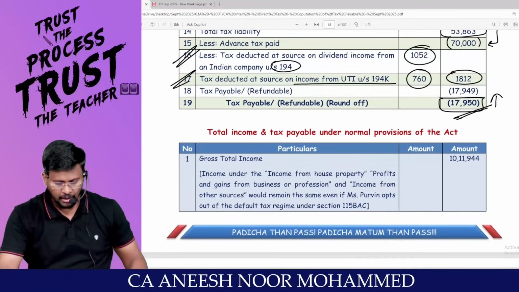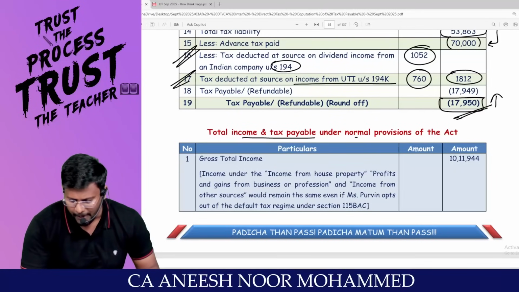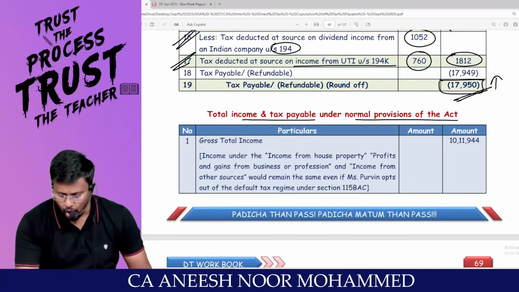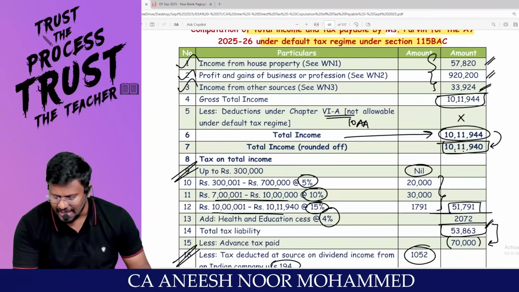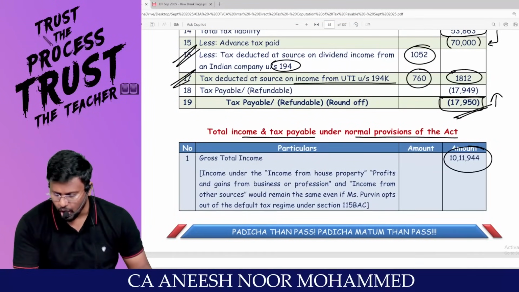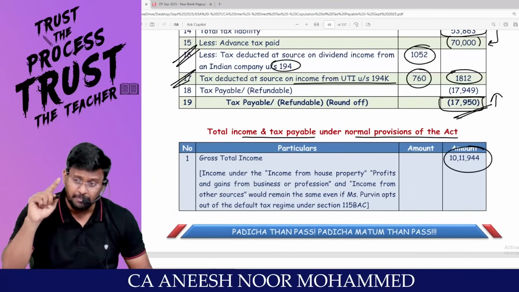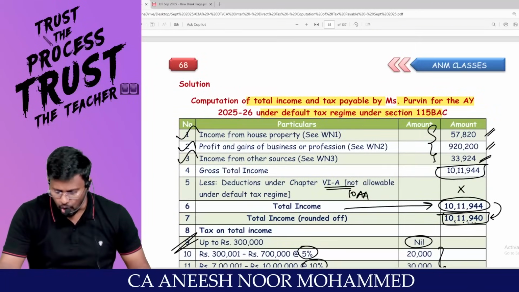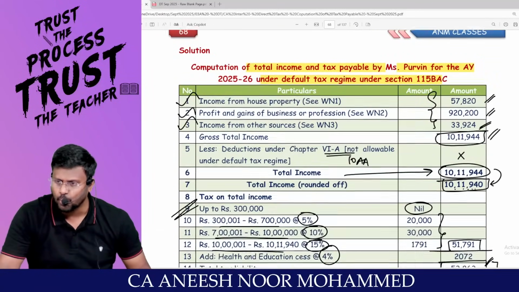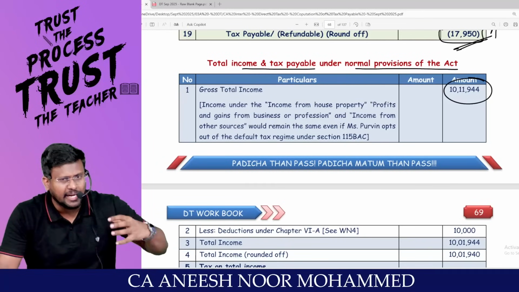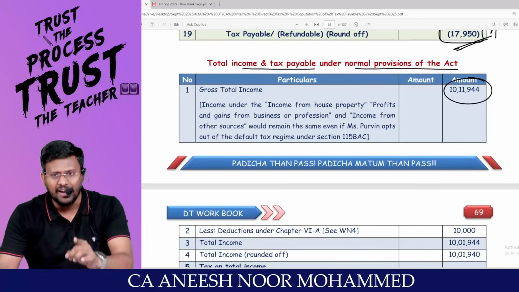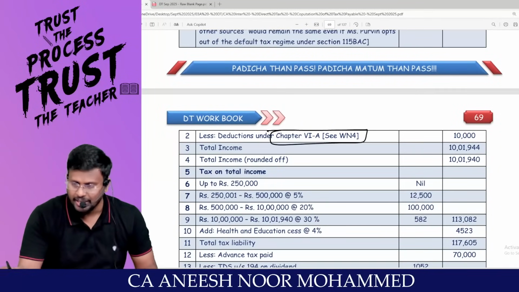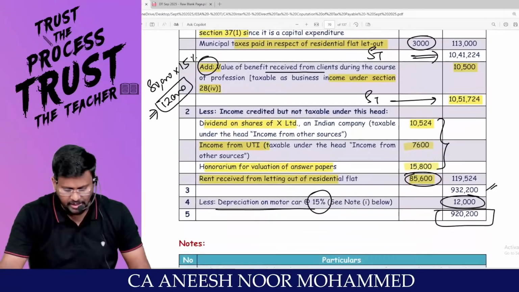Accepting. Now I am going to calculate the total income and tax payable under the normal provisions of the Act. Pakka. What is the gross total income? 10,11,940. This gross total income is as per the default tax regime. That means, sir, in this gross total income of 10,11,940, I am entitled to claim chapter 6A under the optional tax regime. Can I? I am going to calculate the chapter 6A eligibility, right, sir?